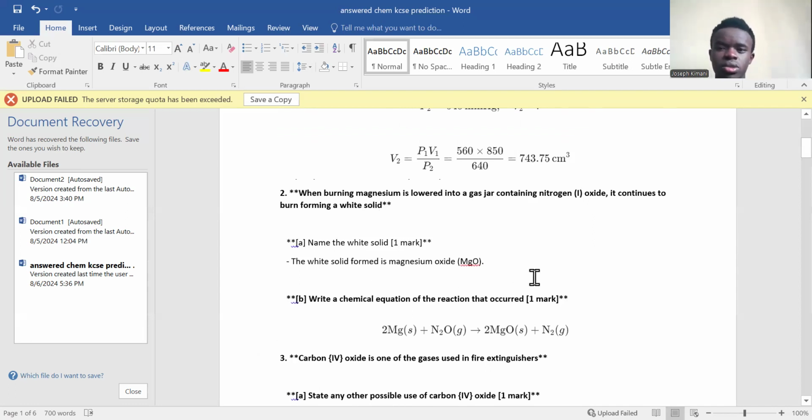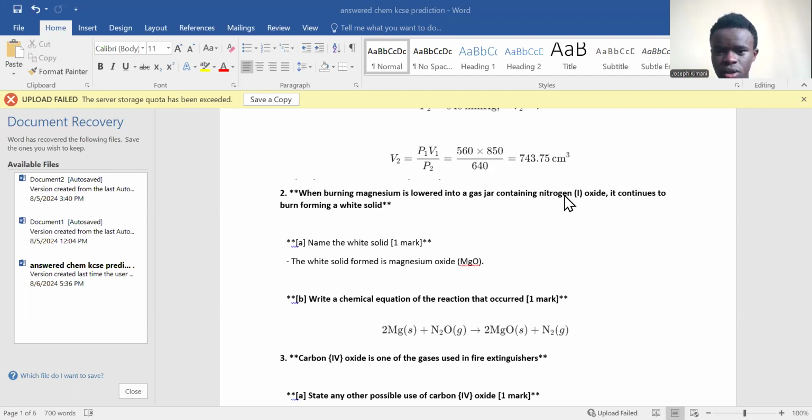Now, I want you to remember what causes burning. For something to burn, there must be oxygen. And now we've lowered burning magnesium. Remember, magnesium itself burns at very high temperatures. Magnesium, guys, is one of the things that burns at very high temperatures.